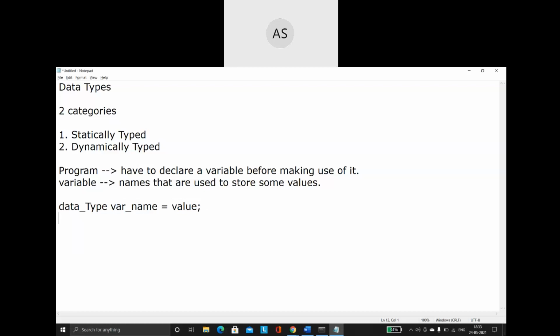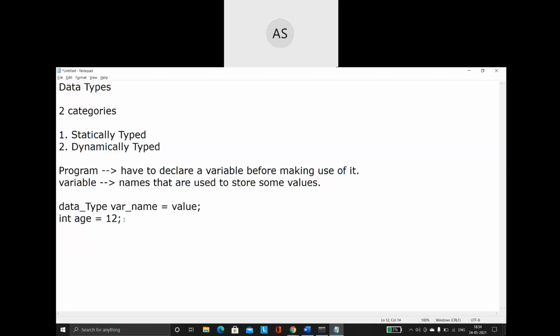So let us take an example. I will say int age equals to 12. So here int is the data type, age is the name of the variable, equals to is my operator, and what value is it going to store inside this age? The value is nothing but 12. So whatever value is on your right hand side will be taken and stored in the variable name specified on the left hand side. So always close it with a semicolon.